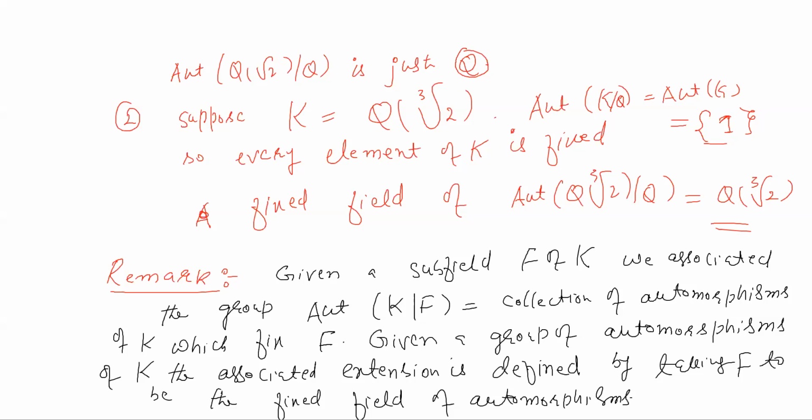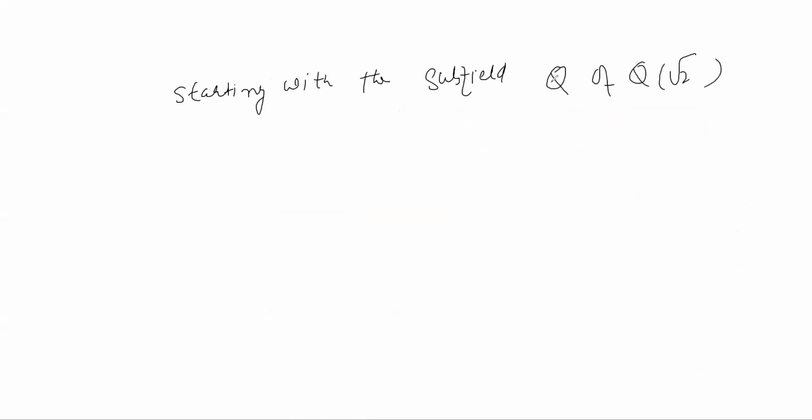So we have the process in both directions. As you have seen in the first example, starting with the subfield Q of Q root 2, we obtain the group of automorphisms of K fixing Q, that is, identity and sigma.